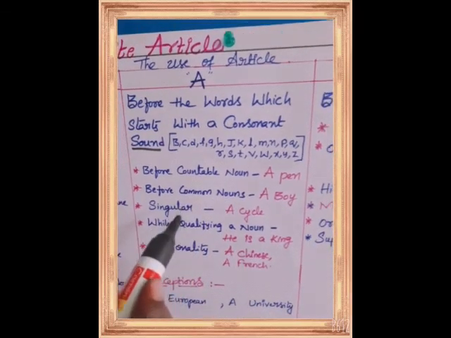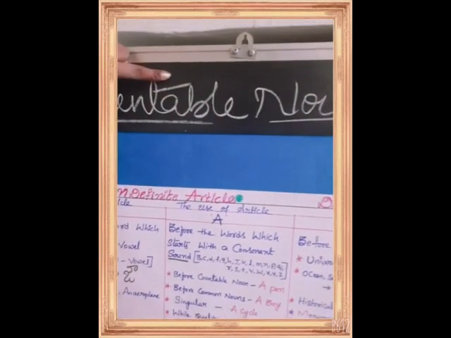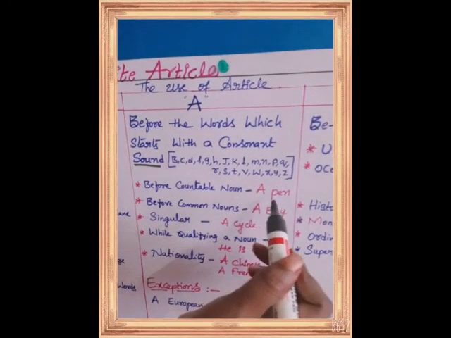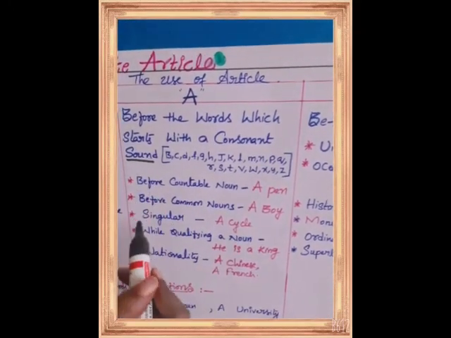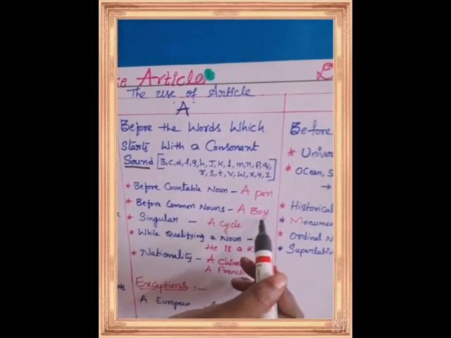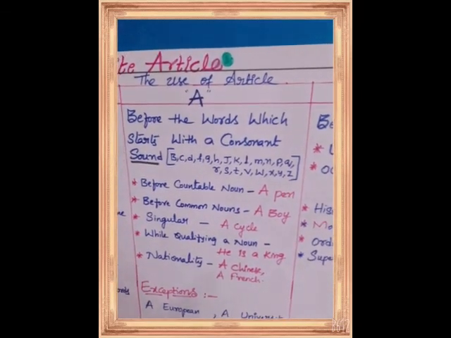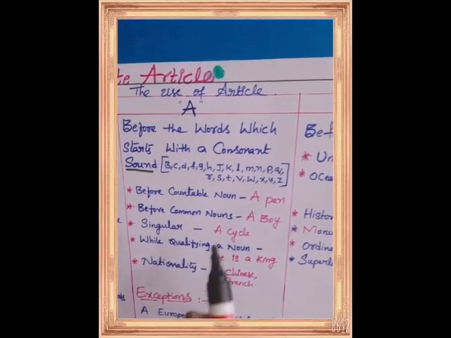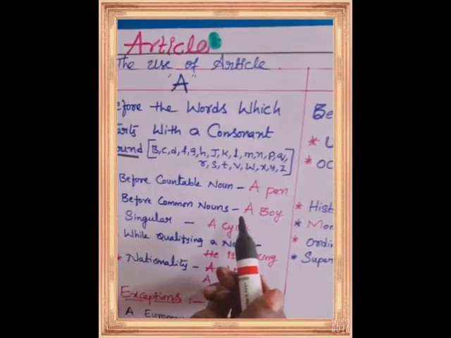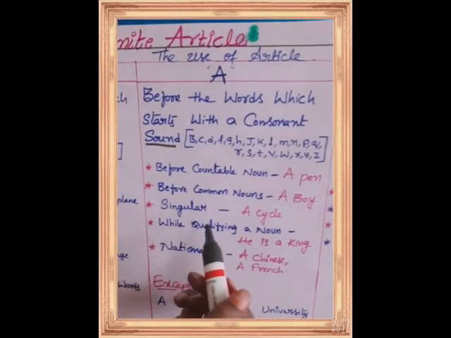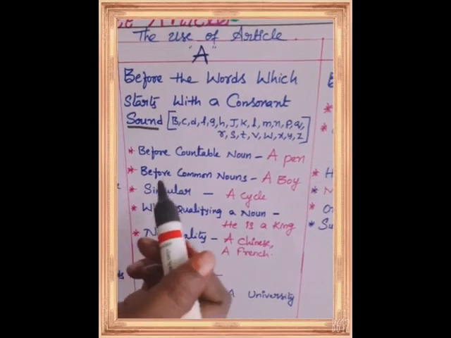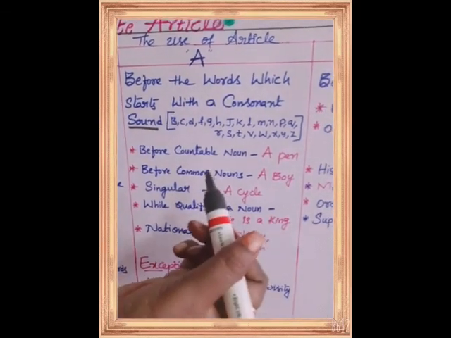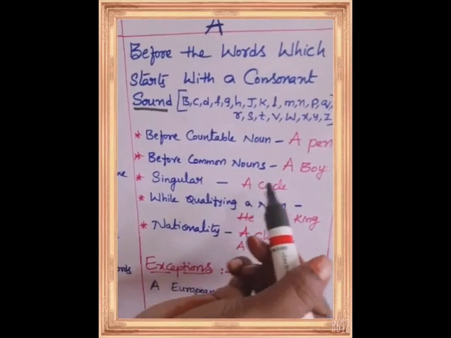So we have to use a before countable nouns. Already we discussed countable nouns in the earlier class. A pen. Before common nouns also we use a: a boy, a girl, a teacher, a student. These all are common nouns. And before singular things and singular persons: a boy, a pen. Before singular things we have to use a, like a cycle.